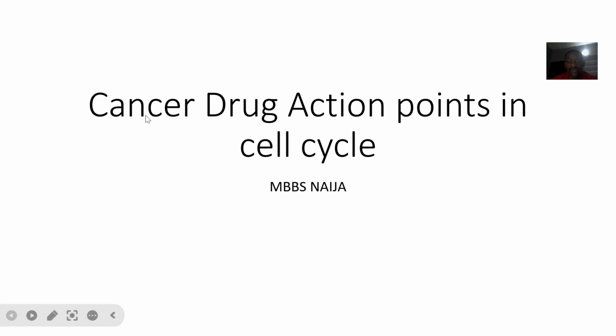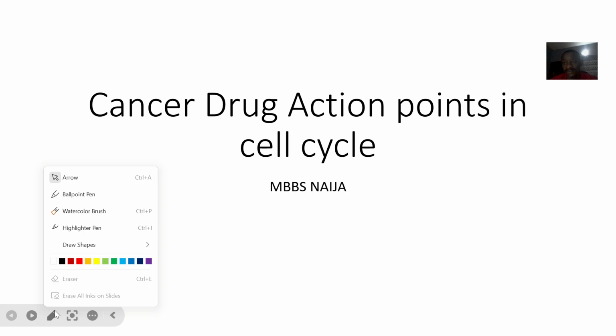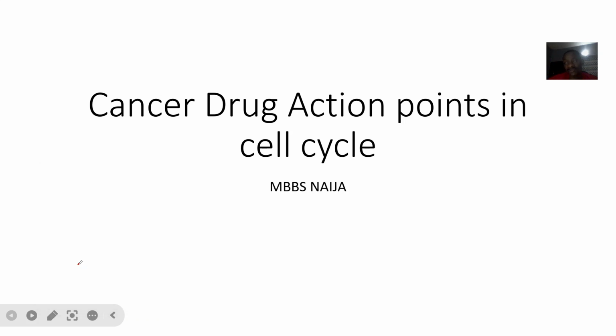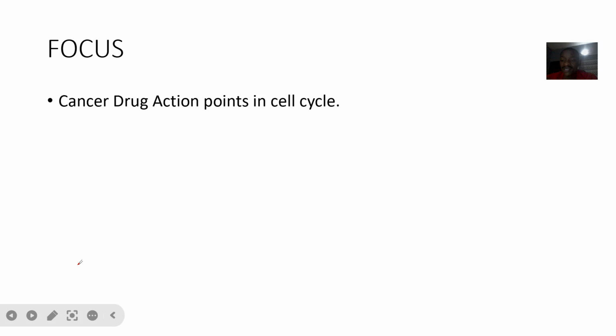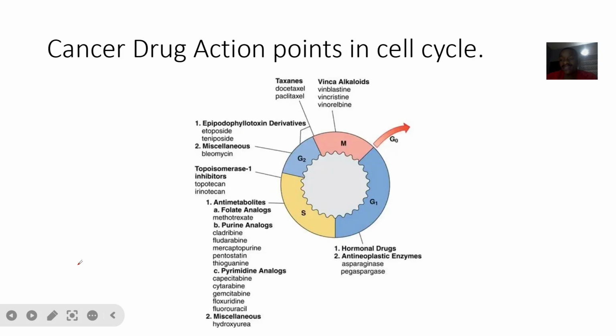Okay, so we're trying to look at anti-cancer drugs. With these drugs, we're looking at the fact that the cancer cell is growing without any checks and balances. Do you understand? There are various checks and balances in the cell cycle, but the cancer cell is just growing without them. So you are trying to give a drug that will basically pause the activities of that cancer cell.